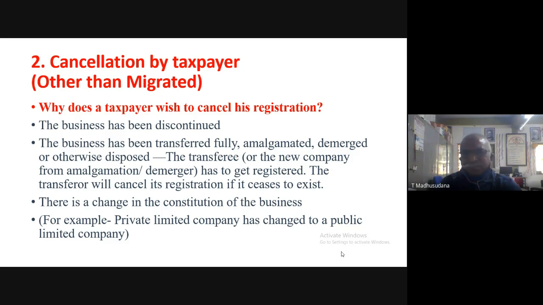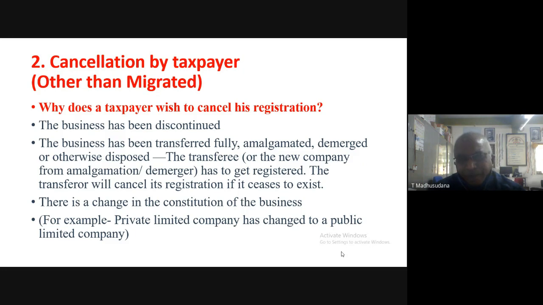So why does a taxpayer wish to cancel his registration? What is the reason the taxpayer is applying or wishes to cancel his registration under GST? There may be several reasons for cancellation of GST registration by the taxpayers.